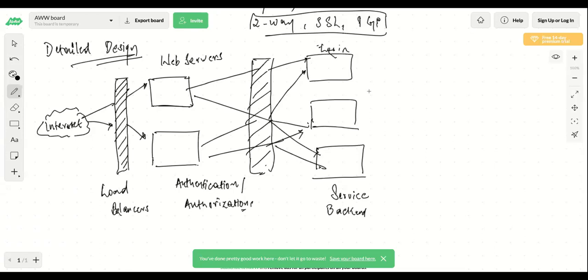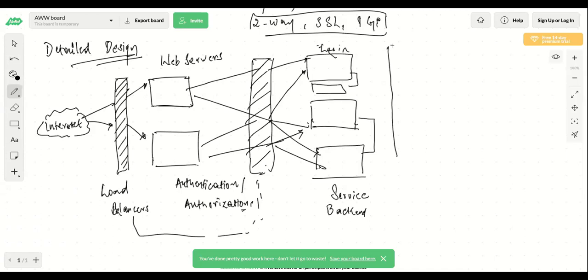And again, you have multiple servers on your backend service. And after that, again, you have a load balancer layer, so that you can distribute load evenly between your services, which are of the same type. So let's say this is of the same type, and there is again another login service. So again, you need to distribute the load. So the load balancer will take care of doing the same thing. Okay. Now there can be another layer.